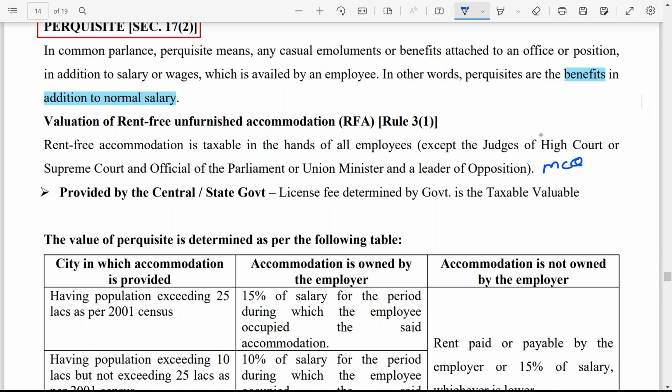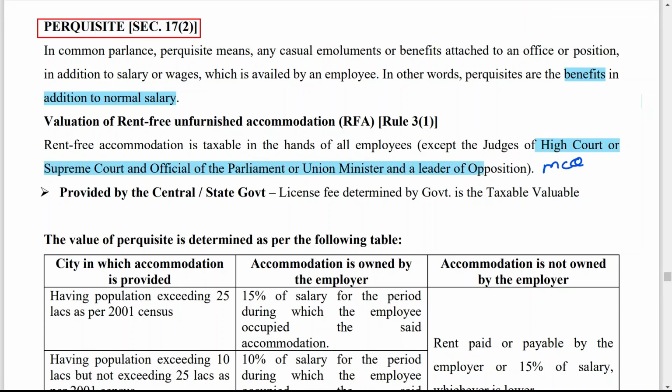For whom is rent-free accommodation exempt? For High Court and Supreme Court judges, officials of the Parliament, Union Ministers and the leader of opposition, it is exempt. For all the remaining people, it is taxable. So that is why it is important for MCQs that you keep this in mind.